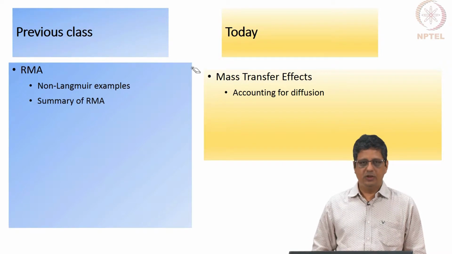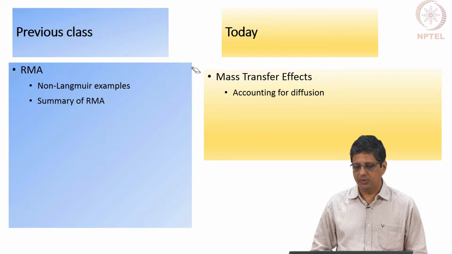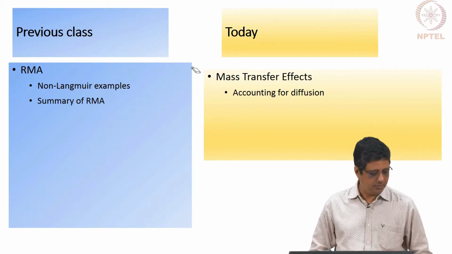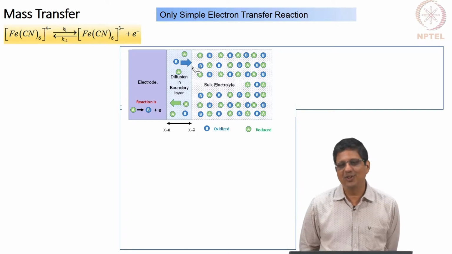So, until now we have assumed that mass transfer is not significant, in the sense that it is not going to increase the impedance. It is rapid, diffusion is fast, and kinetics are the rate limiting step. So, what happens when you also have mass transfer? Meaning, what happens when you also have slow mass transfer?